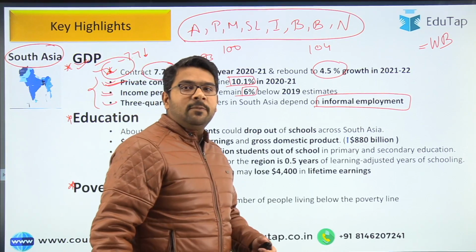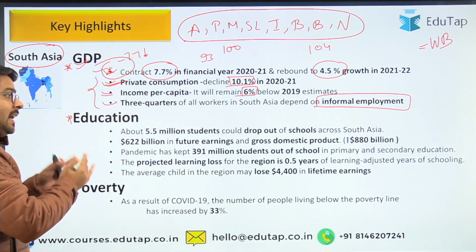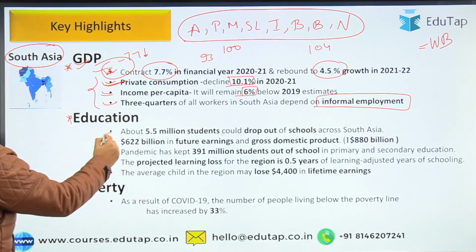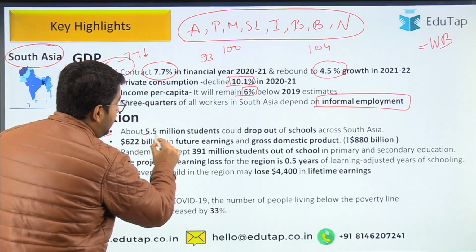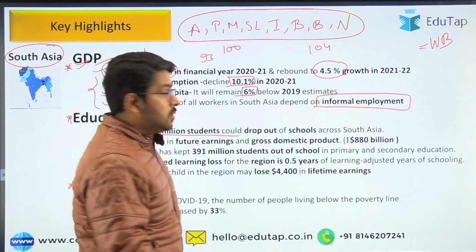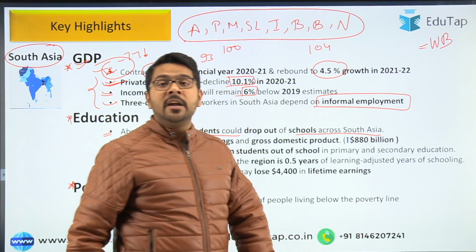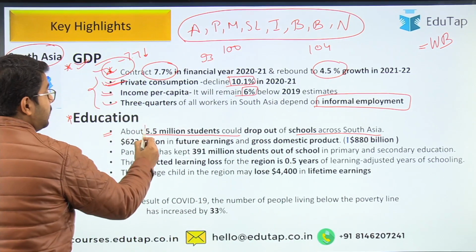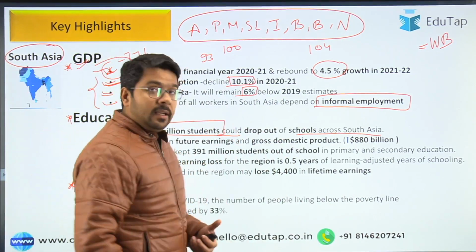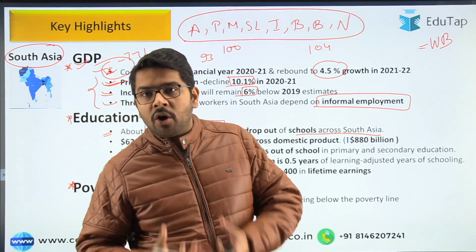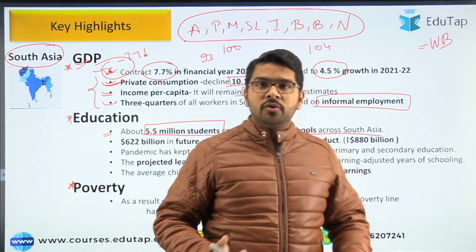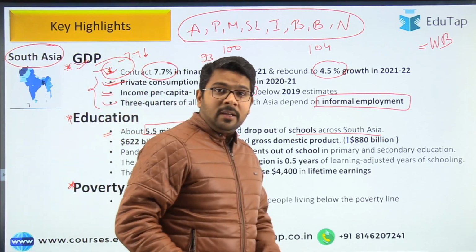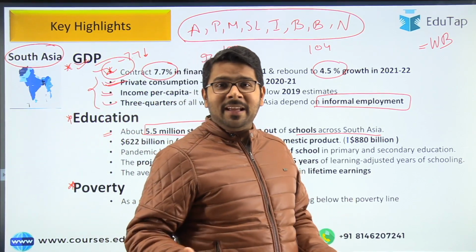Okay, so now coming to the next section, which is education. Regarding education, there are very clear highlights that have been mentioned. First is that about 5.5 million students could drop out of schools across South Asia due to the current COVID situation. So this is the number of students that can drop out, because you know there has been a lockdown and all of that. So because of the current COVID situation, this number of students can drop out of school. I hope you know what dropping out means. That is simple, they stopped going to school.